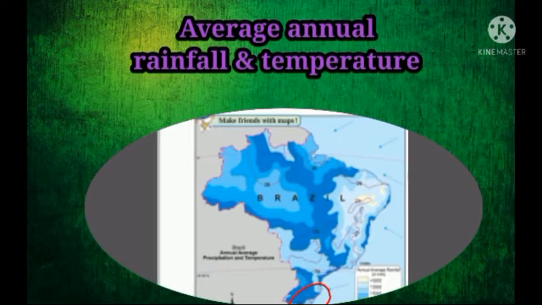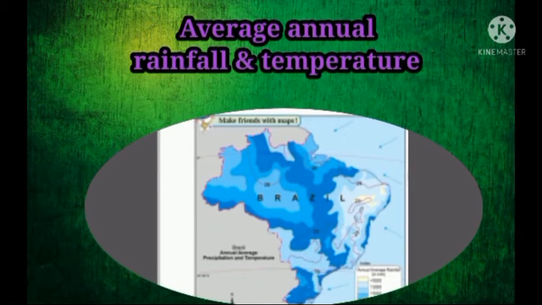If you are observing this map, you can see that the northern part of Brazil receives rainfall from the northeast trade winds, while the southern part of Brazil receives rainfall from the southeast trade winds. The northern part receives rainfall from the northeast trade wind, and this area does not have any barrier, so the Amazon basin receives heavy rainfall, nearly 2000 millimeter. The Amazon River basin has evergreen rainforest because of heavy rainfall.